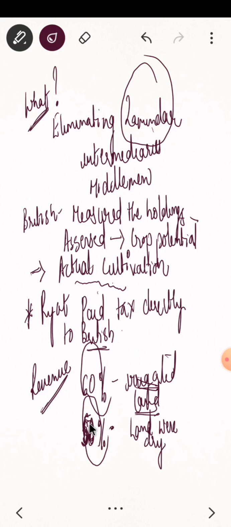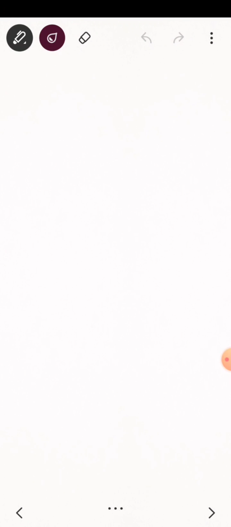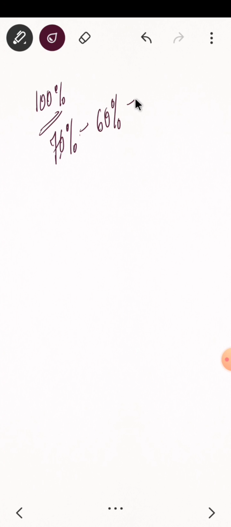If you see the figures 60% and 50%, it looks easy and it looks as if the tax is not much. Now think about the condition of a peasant who has been thinking to produce 100% of the crop, but because of some issue, probably the rain was not there, his actual production was 70%. Out of this 70%, if it was irrigated land, he had to pay 60% as tax, which leaves only 10% with the peasant, right?